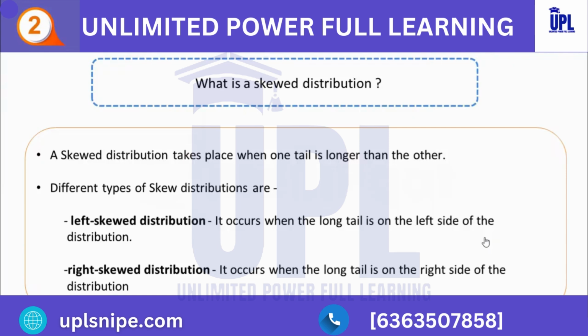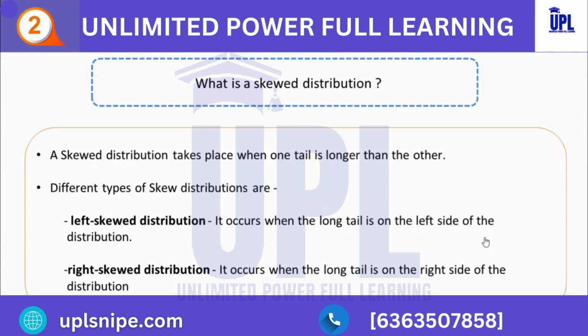So the left skewed distribution occurs when the long tail is on the left side of the distribution. That means here the mean is left of the peak and also mean is less than the median and the median is less than the mode. Along with that, left skewed distribution is also known as negatively skewed distribution. Coming to the right skewed distribution, it occurs when the long tail is on the right side of the distribution. It is also called positive skewed distribution.